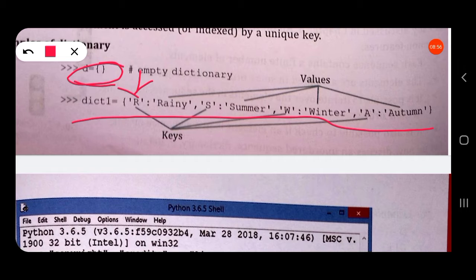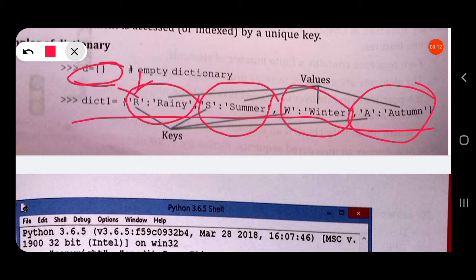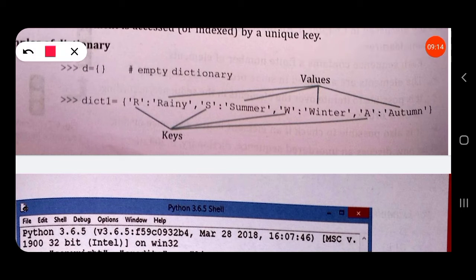S colon summer comma W colon winter comma A colon autumn. So this is an item, this is another item, another item. In each item R is a key, S is a key, W and A are keys. Now rainy, summer, winter and autumn are values.